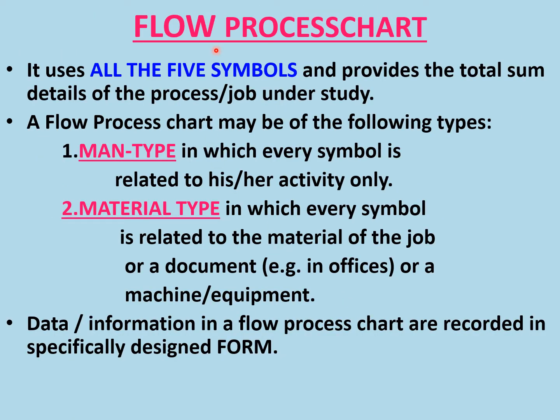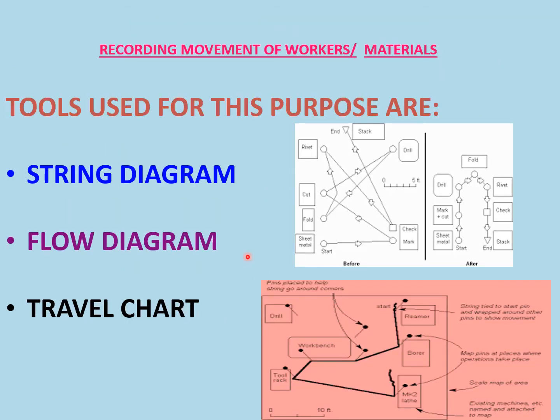Next one is the flow process chart that we have already discussed. All the 5 symbols provide the total detail of the process. It may be man type, material type, in which every symbol is related to an activity of the worker. Material type, every symbol is related to the material of the job or document. Another is the machine type chart, in which utilization of machine and equipment is shown. These are a few of the diagrams which are used in method study.